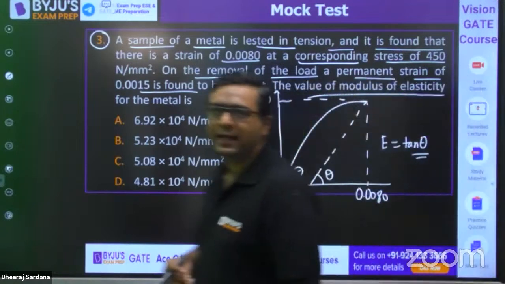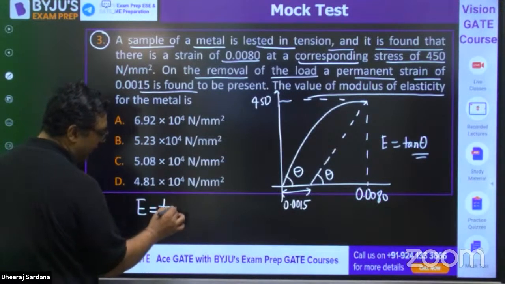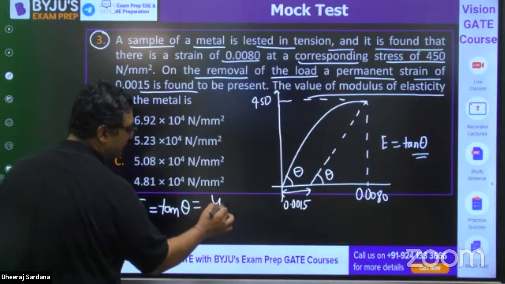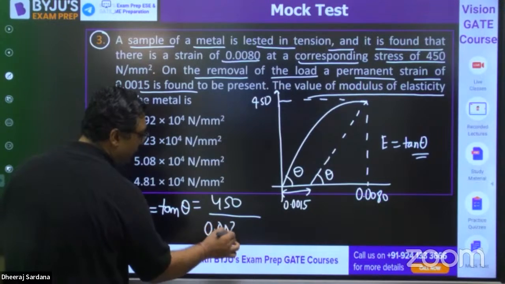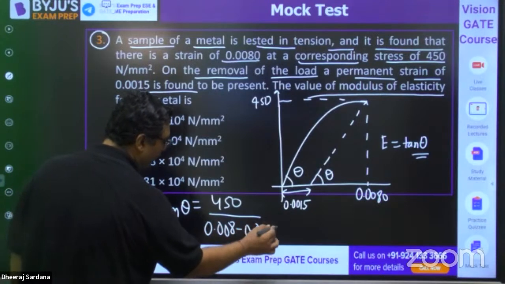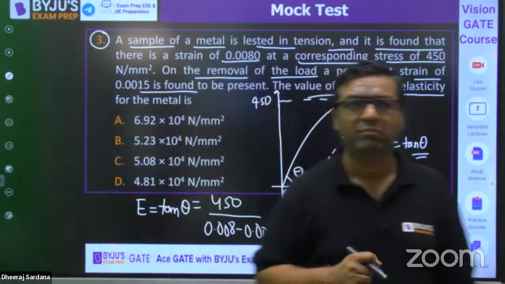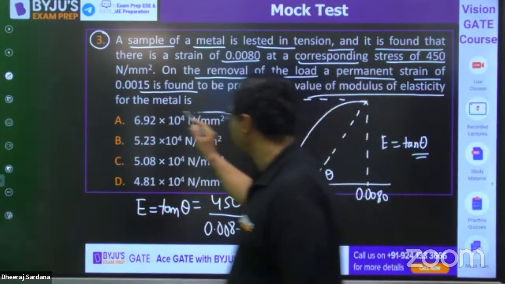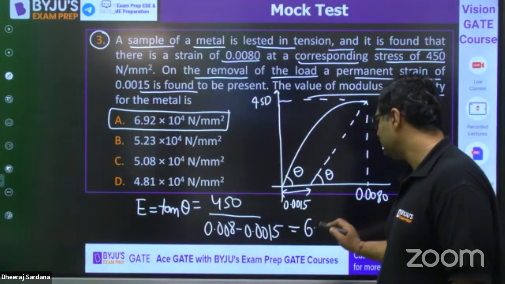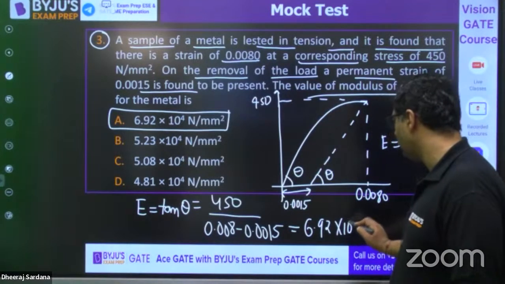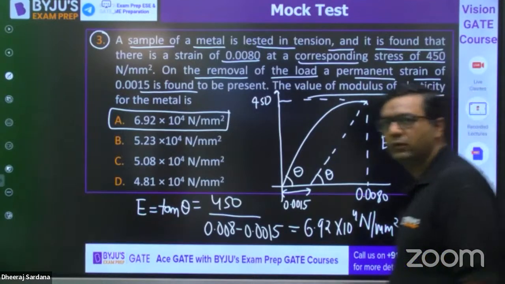I feel you can write it as Young's modulus, which is tangent theta, y by x, 450 by 0.008 minus 0.0015. This will give you the Young's modulus. This time Malesh and aspirant have given the correct answer. 6.92 into 10 to the power 4 Newton per mm square is the right answer. Very good.